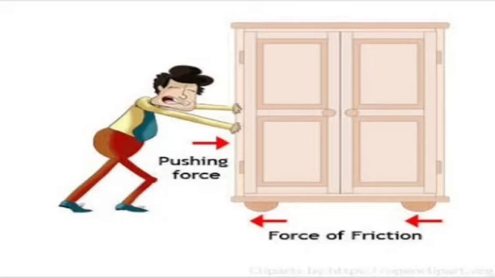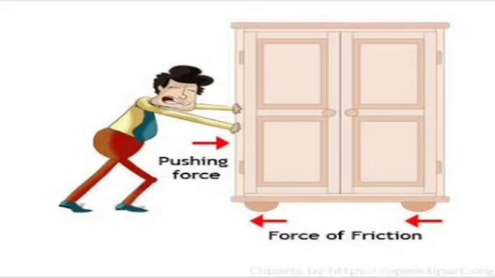This picture shows that a man tried to push this almirah, so he applied a force on it. This pushing force is an applied force by this man. But a force of friction arises between the surface of this almirah and the ground. So it opposes the motion of this almirah.